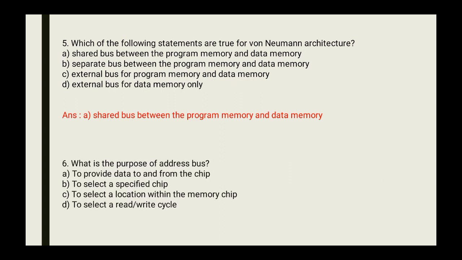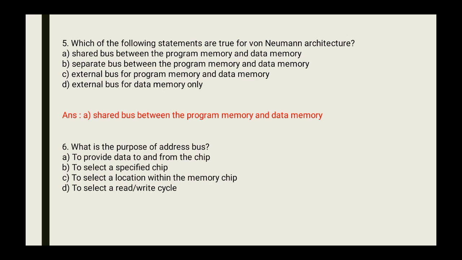Now sixth question. What is the purpose of address bus? Options are A. To provide data to and from the chip. B. To select a specified chip. C. To select a location within the memory chip. D. To select a read or write cycle. So correct answer is C. To select a location within the memory chip.